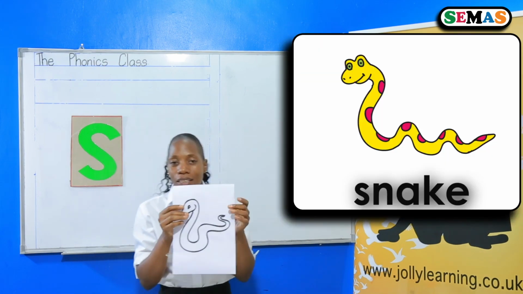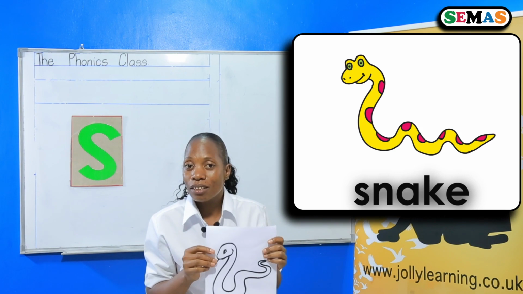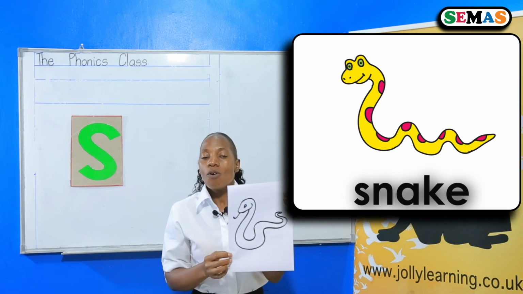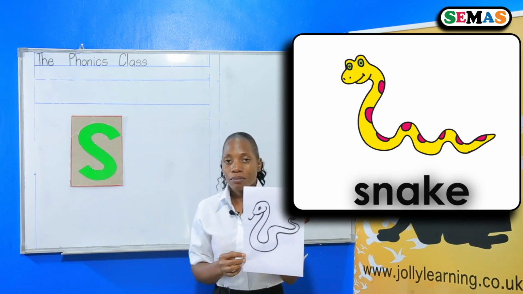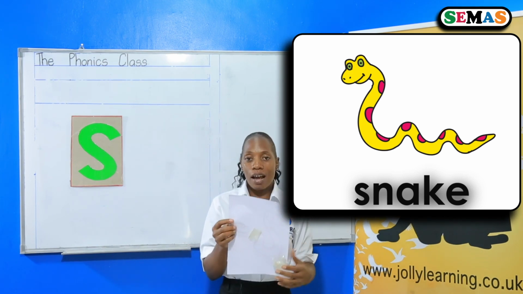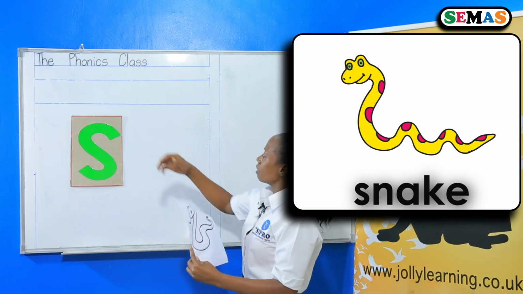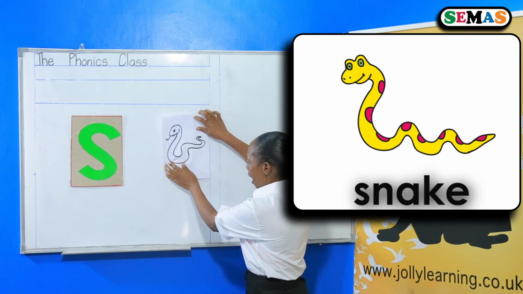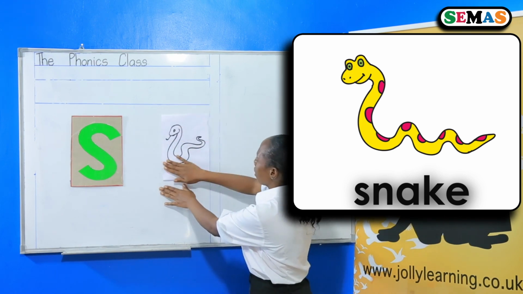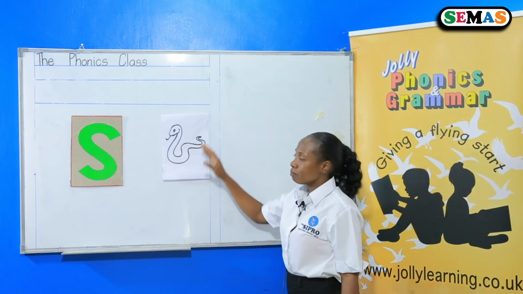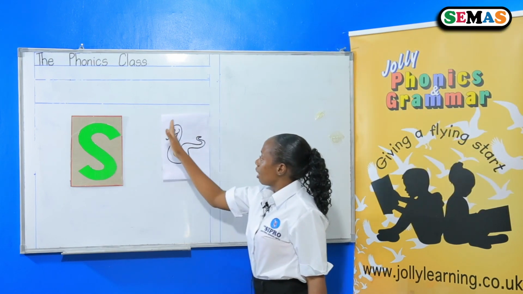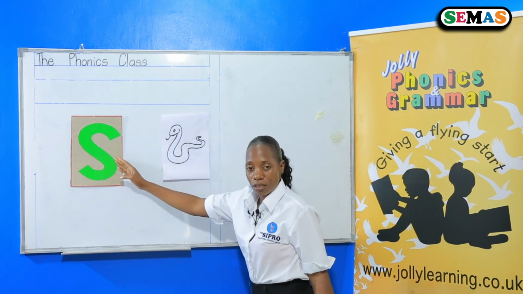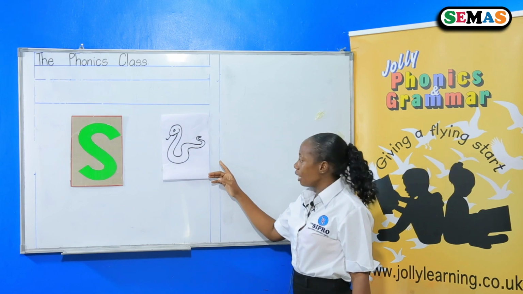Have you ever seen a snake? Do you like snakes? Oh, you fear snakes. So this is a snake. Where does it live? Yes, a snake lives in grass. So our sound S is going to take the picture of a snake. This is sound S, and the picture is snake.